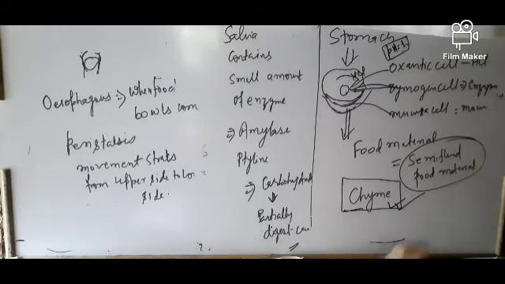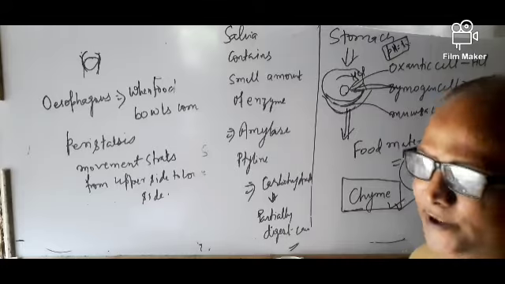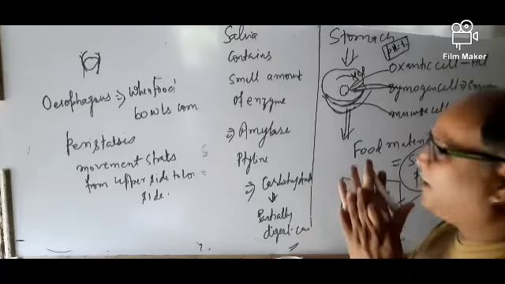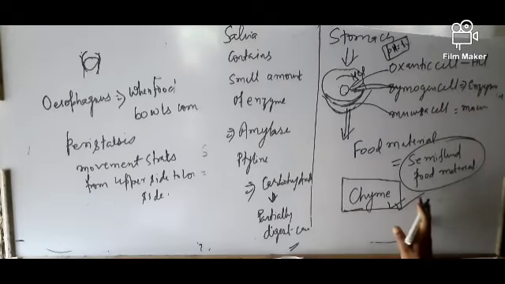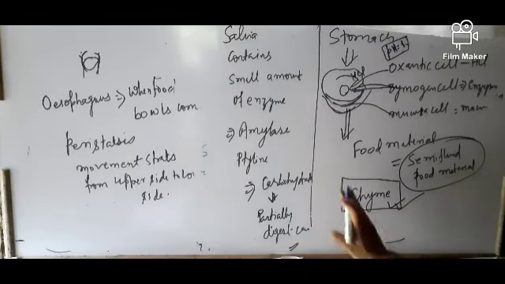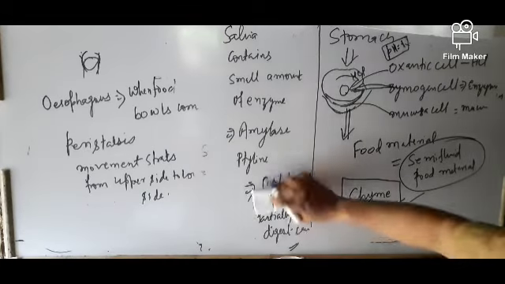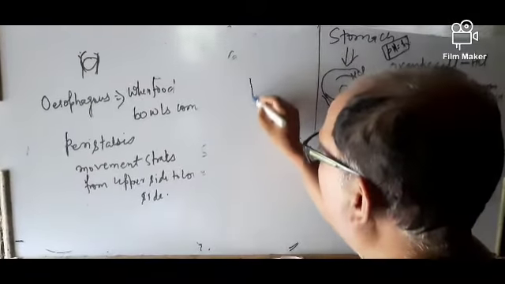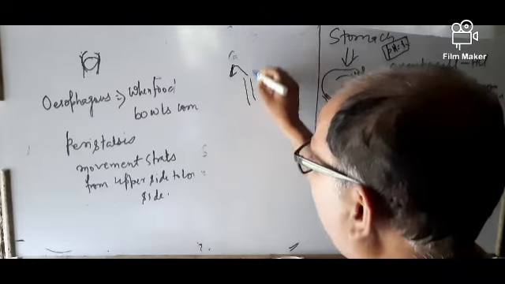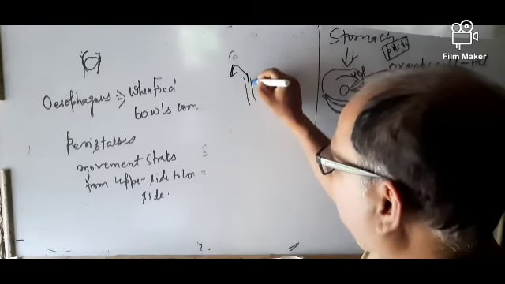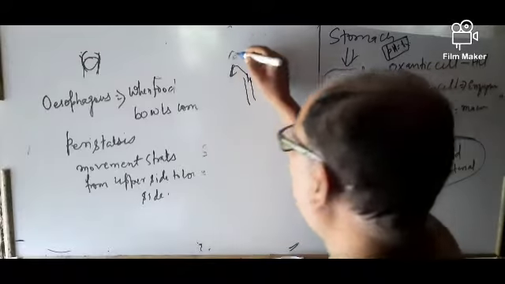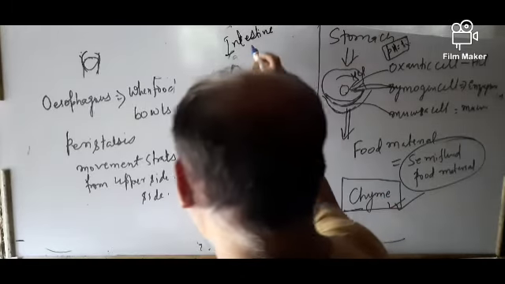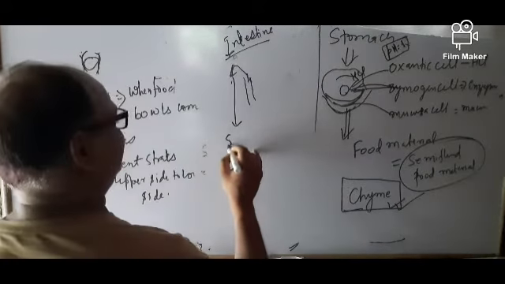Chyme, CHYME, is a semi-fluid food material that is present in our stomach. Then this semi-fluid food material goes through the pyloric part of the stomach into the small intestine. From the pyloric part of the stomach to the intestine, that intestine is the small intestine.